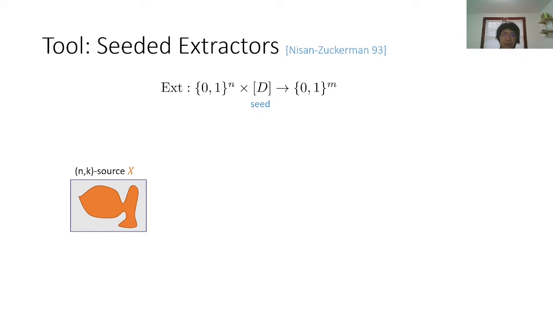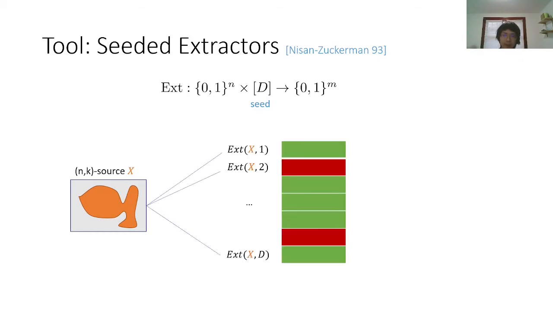And the seed is an integer ranging from 1 to d, and the guarantee we have is if we enumerate every possible seed and collect the outputs, then most of the outputs are good, which means they are close to uniform. Some of the output rows can be bad, but we are guaranteed that the fraction of bad rows is upper bounded by epsilon, although we don't know exactly which rows are bad. So if we can sample the output uniformly, then with high probability we'll get a uniform string.